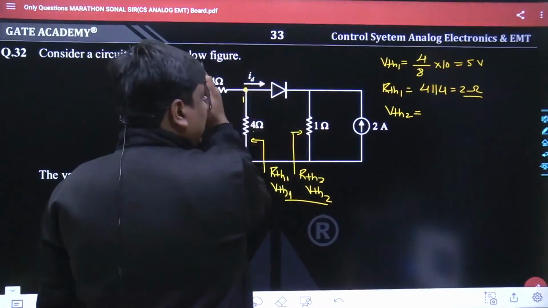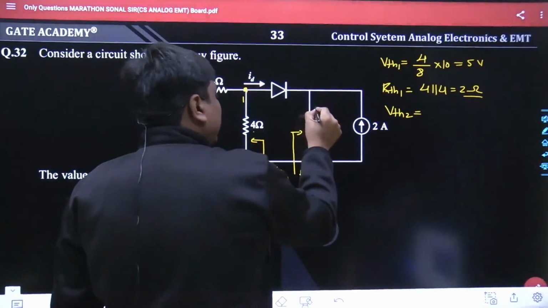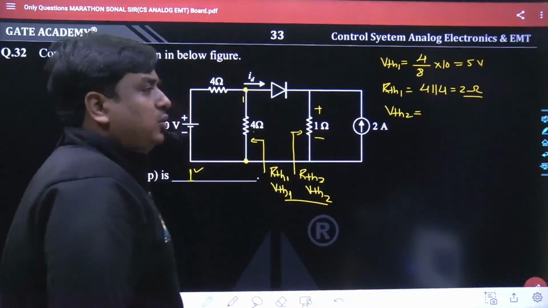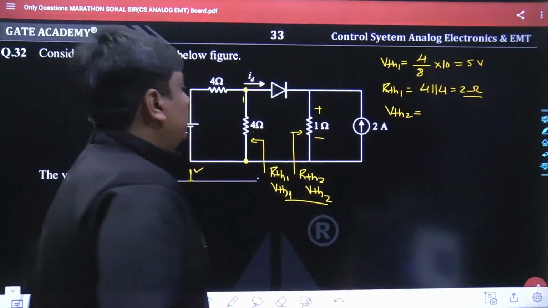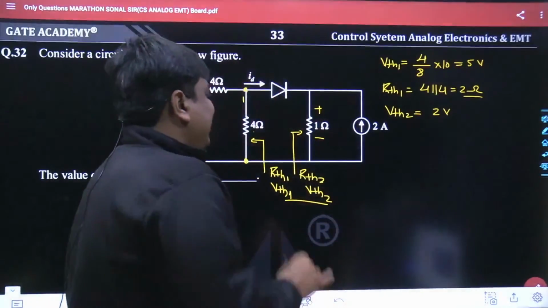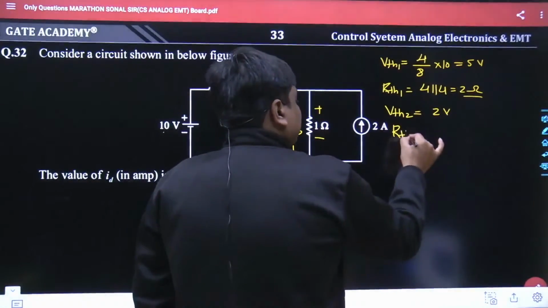Again, this would be completely isolated. This current is coming all the way from top to bottom. So obviously, the voltage dropped across the 1 ohm is 2 ampere into 1, so VTH2 is 2 volt. And if we talk about the RTH2, again the same process has to be followed which we followed earlier.